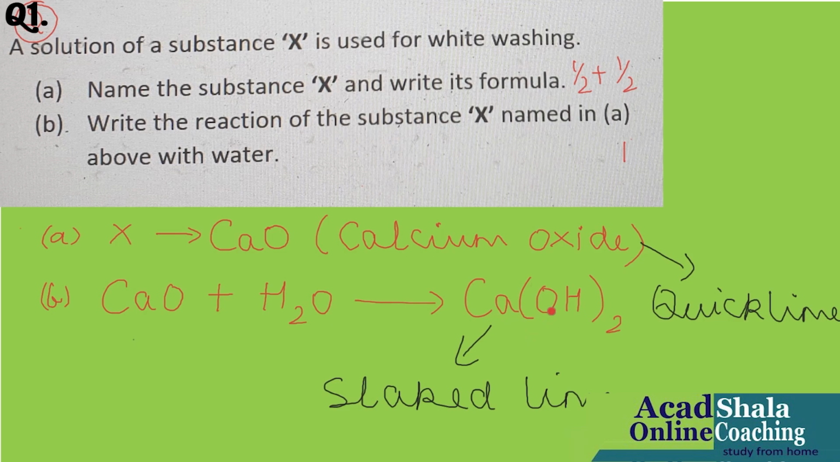So it's all done. Half plus half, that means half mark for CaO and half mark for calcium oxide makes 1, and 1 mark for the equation. If it is balanced, then the full 1 mark is yours. Sometimes if you do not balance and you leave the equation as a skeletal equation, half mark will be deducted. So this is the bifurcation of the marks of this question, which comprises 2 marks. So please take care that step marking plays a vital role in grabbing the marks.